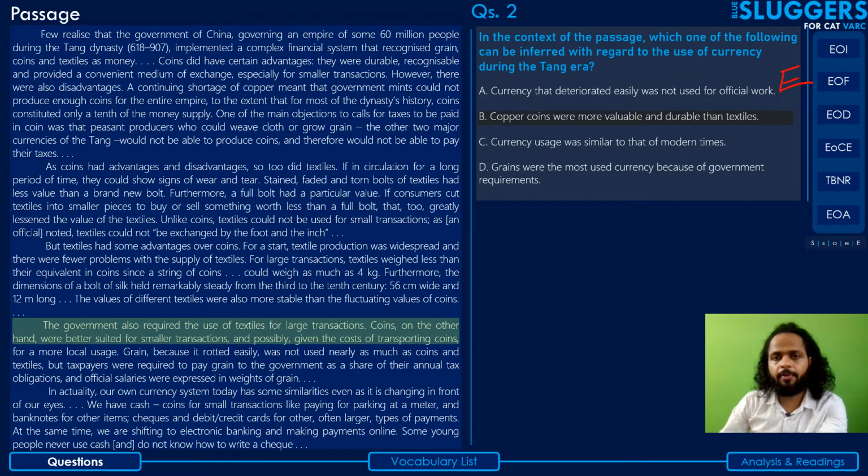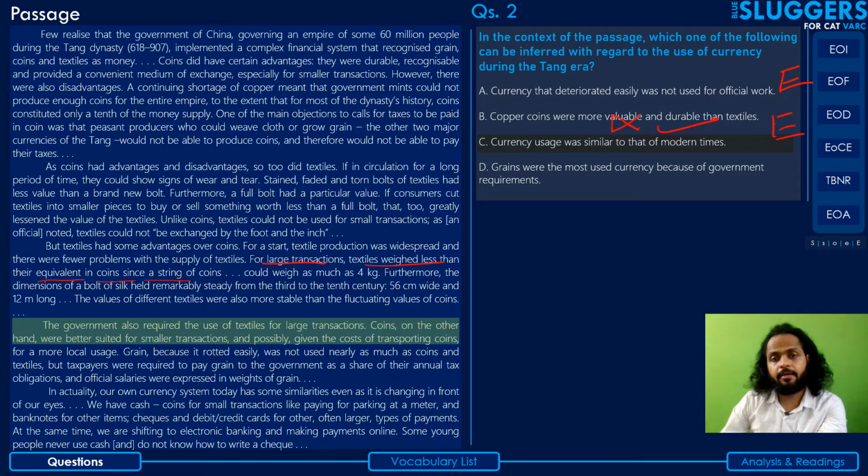Next, copper coins were more valuable and durable than textiles. The author does talk about durable, but he does not say that they were more valuable than textiles. In fact, he says here that for large transactions, textiles weighed less than their equivalent in coins. Right, so from that, in fact, you can infer that probably the textiles were more valuable than copper coins. So this might in fact be a factual error, right? So you can eliminate this as well.